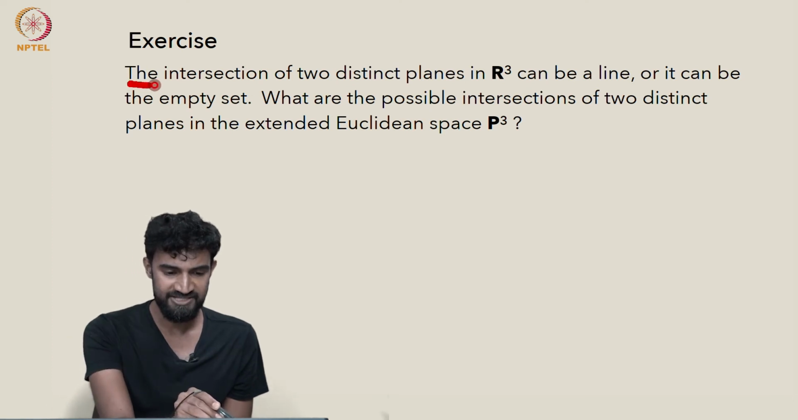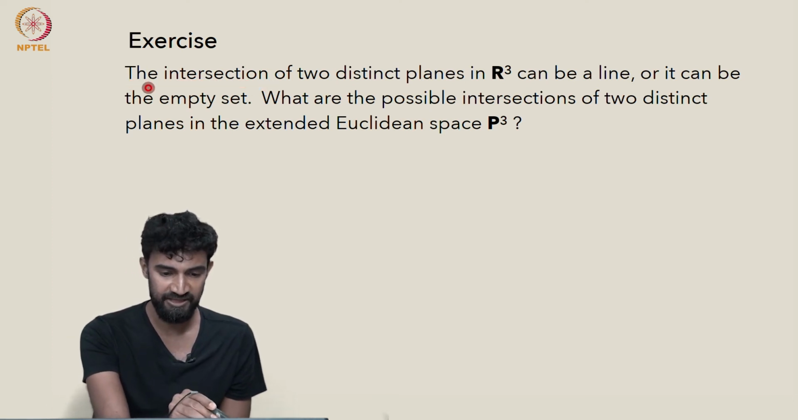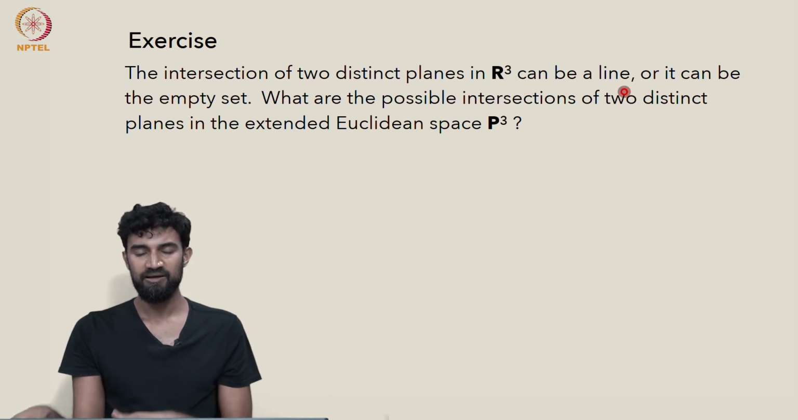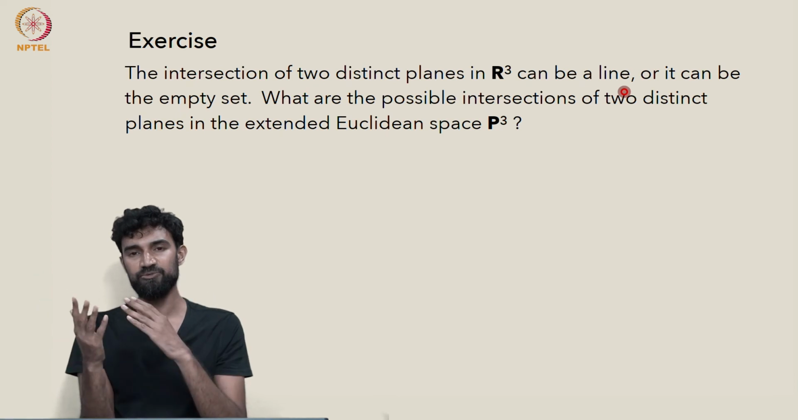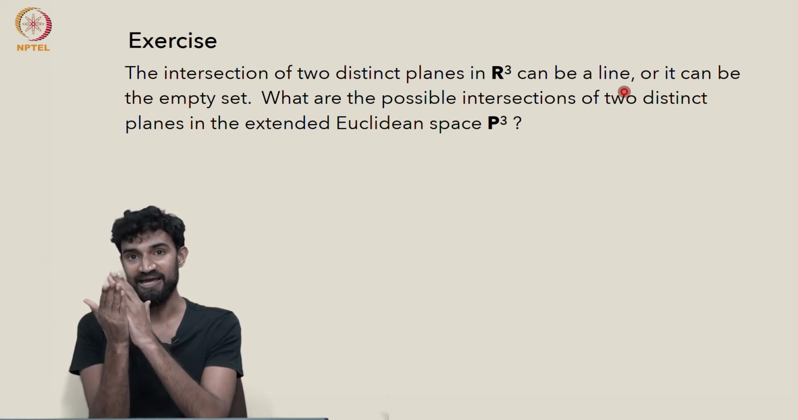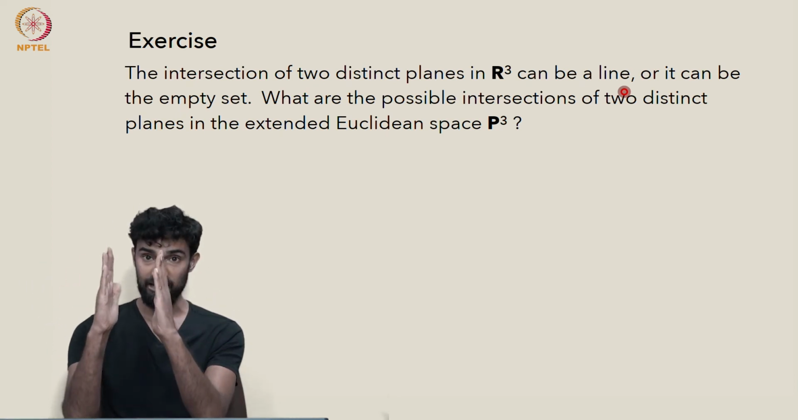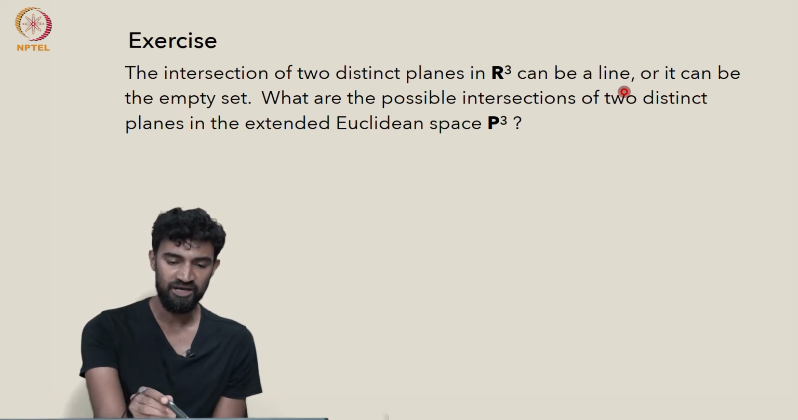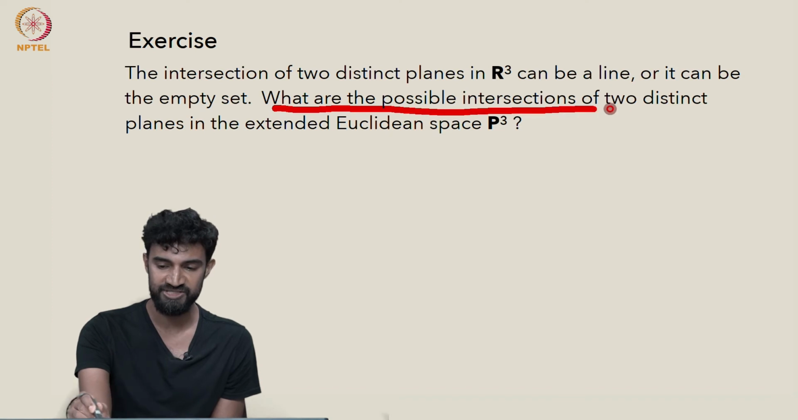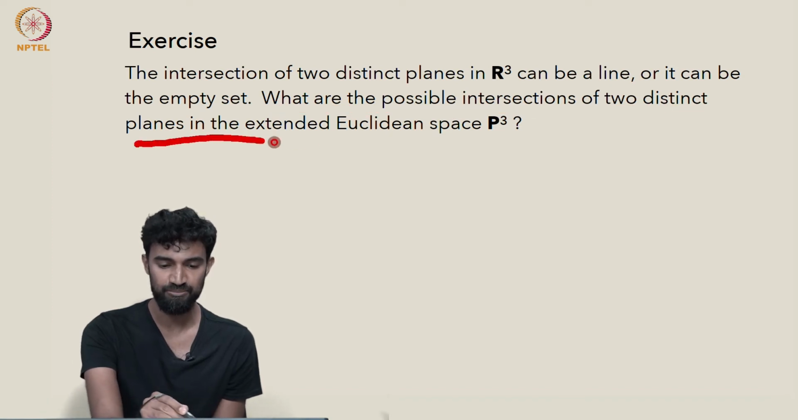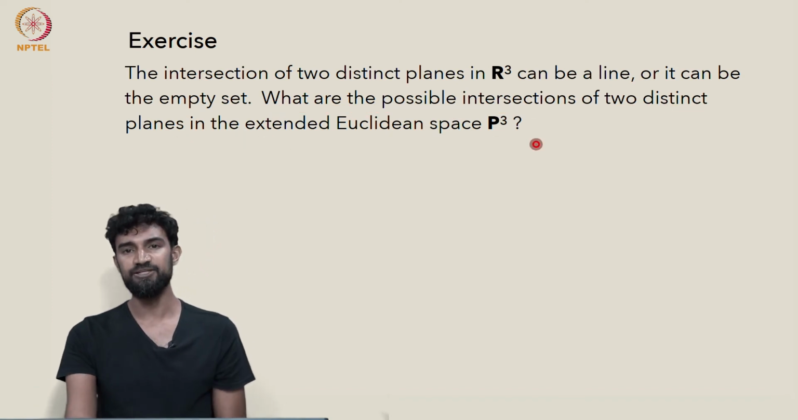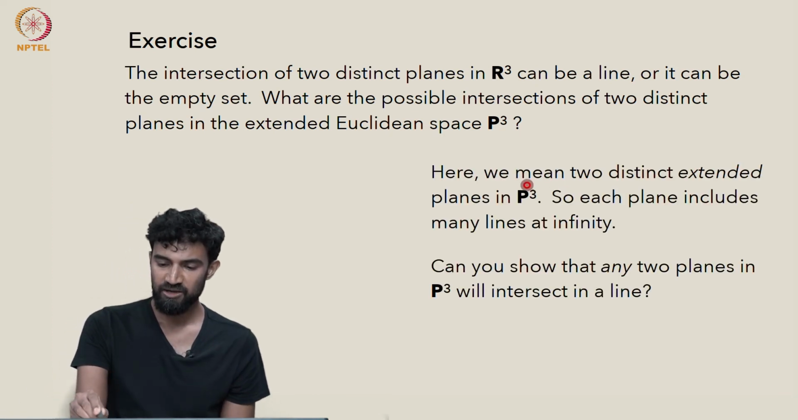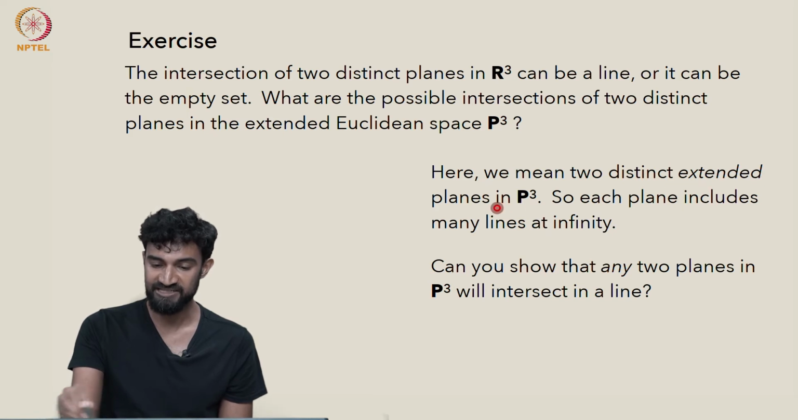And this is an important exercise. Given two planes in R3, they might intersect in a line, but they might also be parallel and have an empty intersection. So a question I want to ask is, what are the possible intersections of two distinct planes in this extended Euclidean space? As I just remarked, when I say two distinct planes, I mean their extended versions.